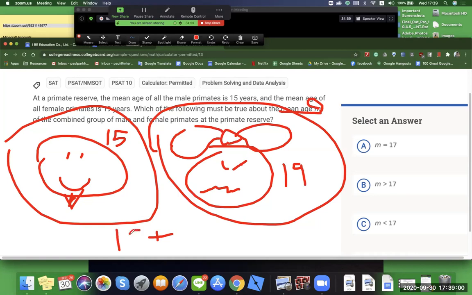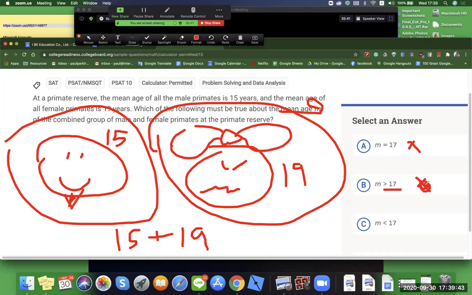Okay, but this is wonky, right? Because the problem here is that we don't know how many males and how many females. And so it's not a straightforward average, right? Based on that, we have three options here. So M equals 17. Can we assume that all the primates are about 17 years old? No, we cannot. Okay, we're saying no for this. B here, we're saying that everyone is older. It definitely has to be more than 19 or more than 17.